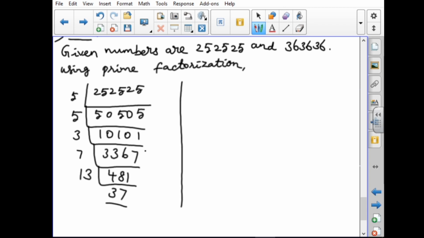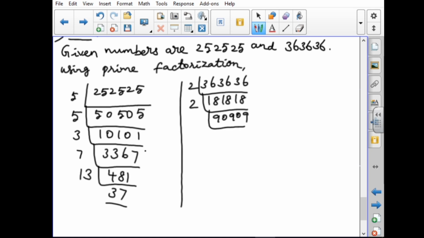The second one, 36, 36, 36. The same method you have to follow here. This is an even number, so you have to start with 2: 18, 18 and 18. Again this is an even number, so divide by 2 again: 909. This is an odd number, so we can divide by 3: 303. Again we divide by 3 and we get 10101.